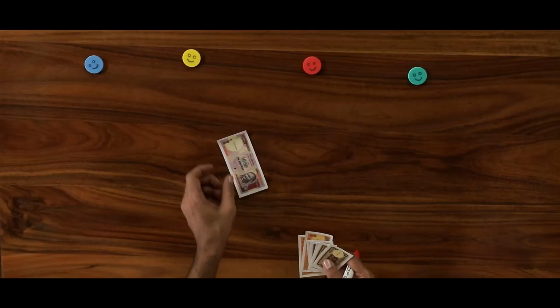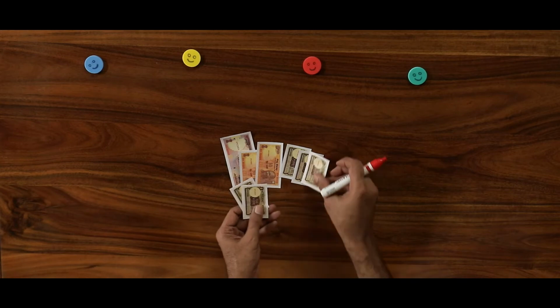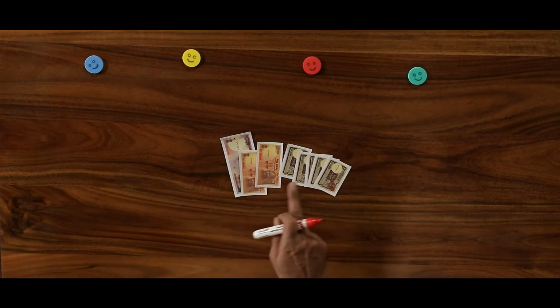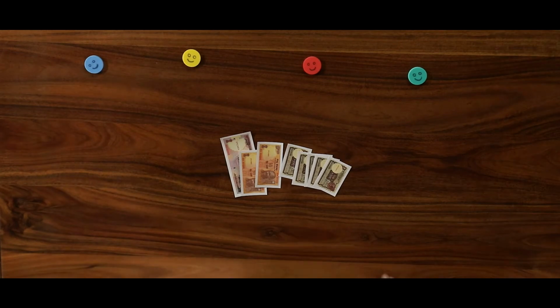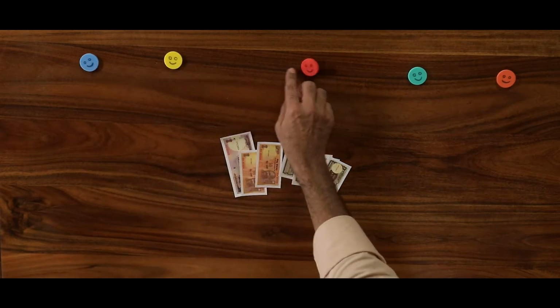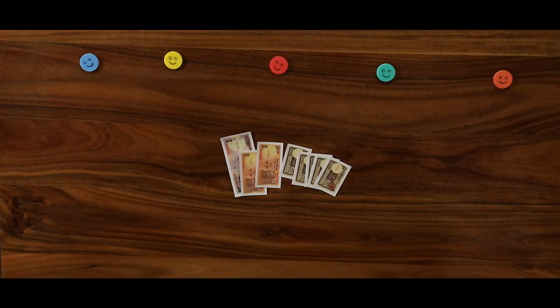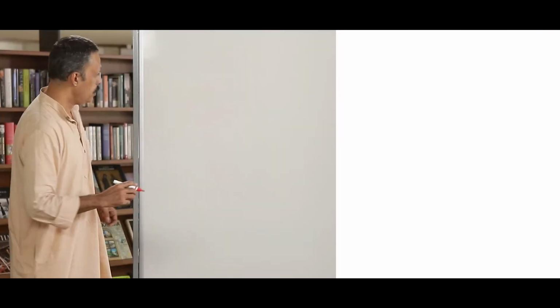Now let us do the division problem with play money. This is a 4-digit number. What is this activity? I have 1000, 20 and 1, 2, 3, 4, 5. That is 1025. I have this amount. I have to distribute it to 5 people. 1, 2, 3, 4, 5. I have to give it out to 5 people. In our classroom, we can give it to 5 children. How do we give it out? Let us put the money down here.